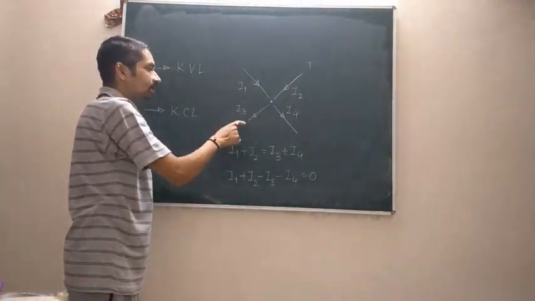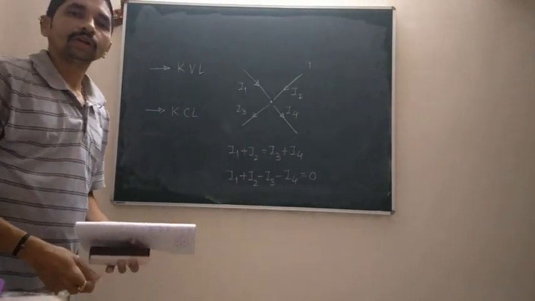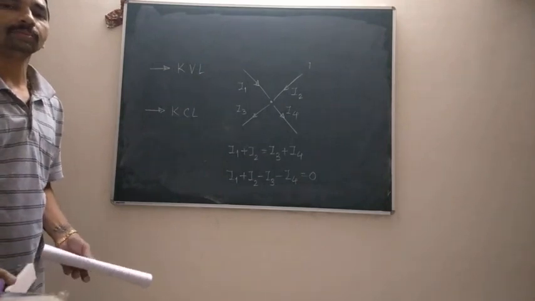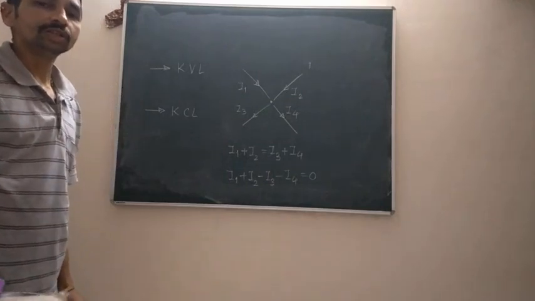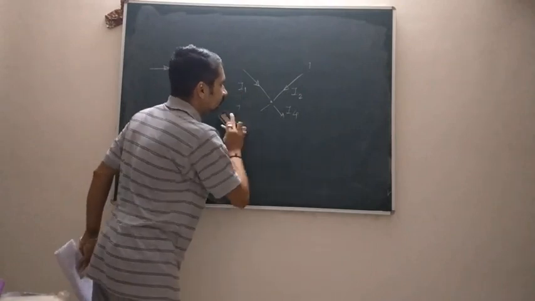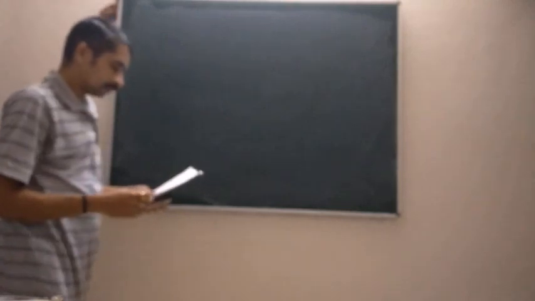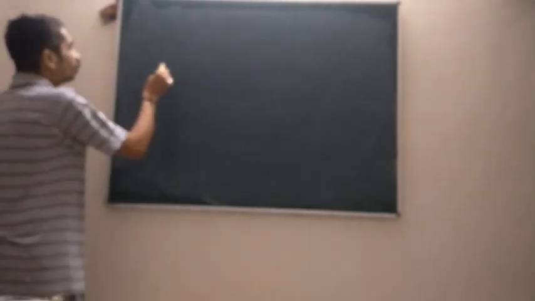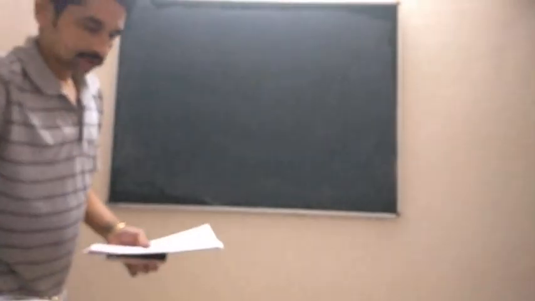So this is about Kirchhoff's voltage law and Kirchhoff's current law. As I told you earlier, the theorems or techniques that you have studied in BEE, the same theorems we are going to study here, but the circuits will consist of dependent sources also. Let us start with very simple examples in the beginning, and then as we proceed we will consider more complicated circuits. Let us see how we can analyze and determine the current magnitude in this particular example.